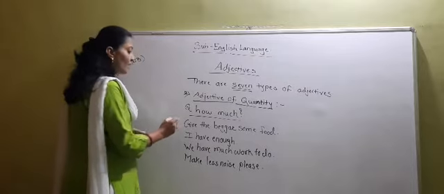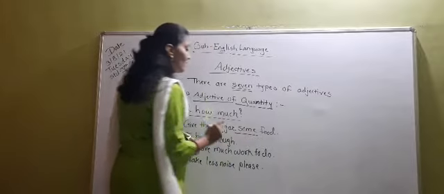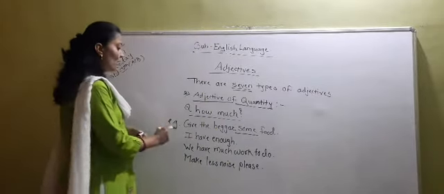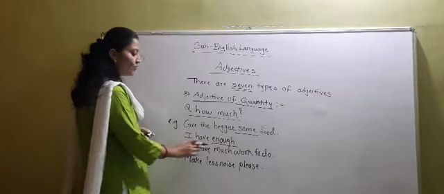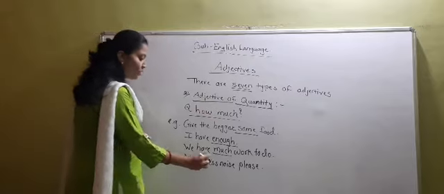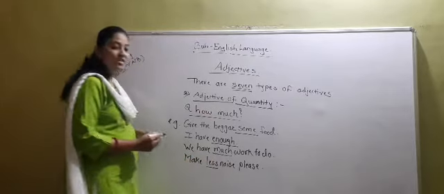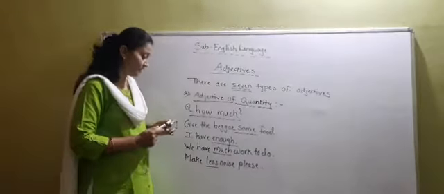Give the beggar some food. Some means some quantity of food. Now I have enough. We have much work to do. Make less noise, please. The teacher is asking the students, make less noise, students, please.